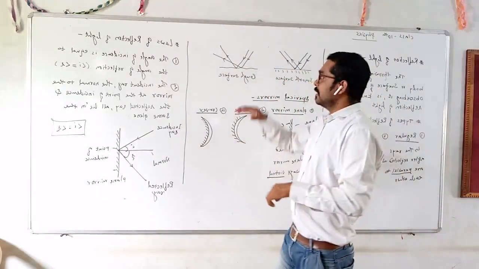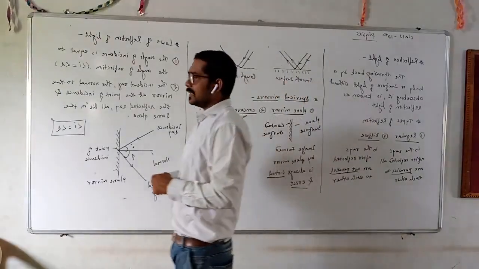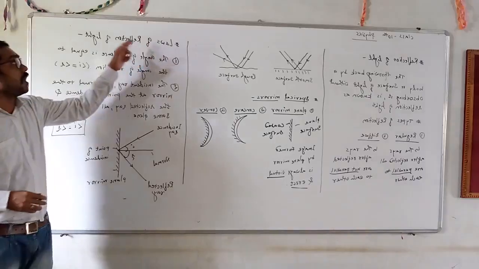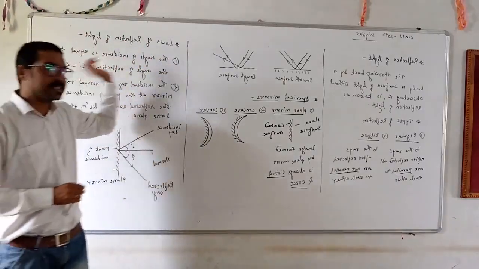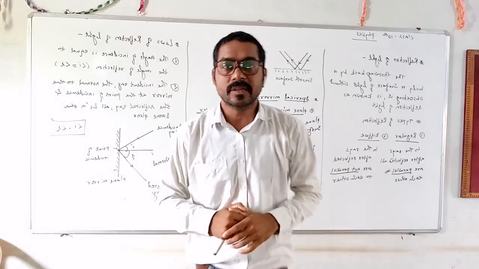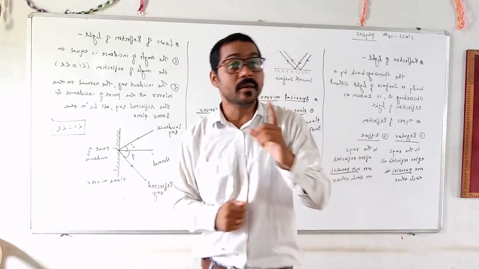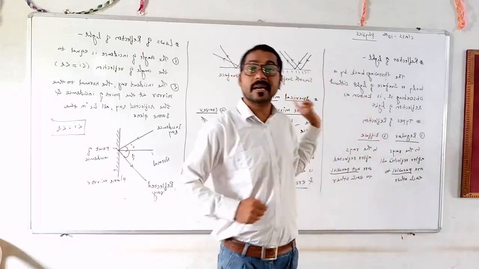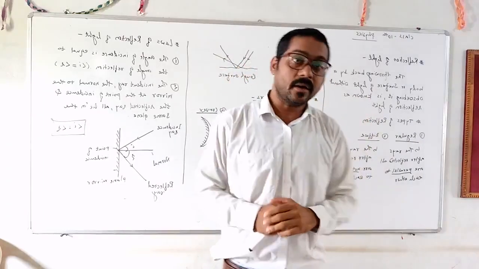Very clear? Now, the next one, the last topic of today's class, is the law of reflection of light. This law of reflection of light is very important. Without it, we are unable to understand the further chapters or topics in the online class.